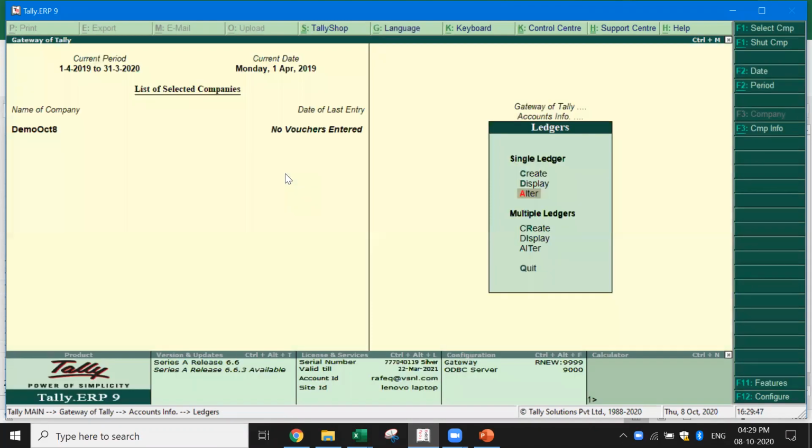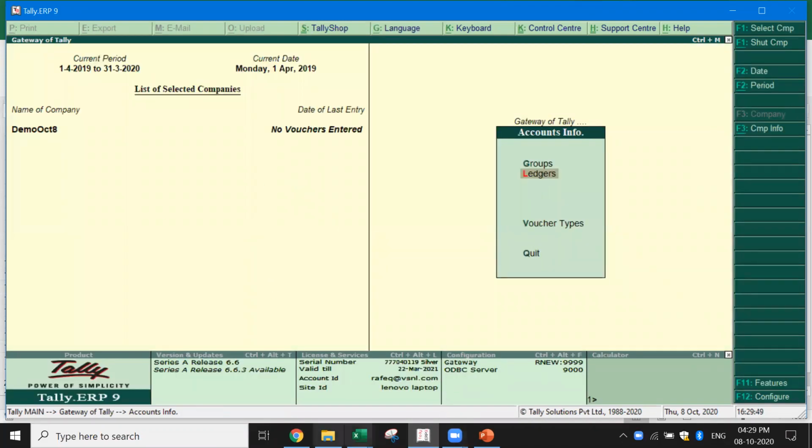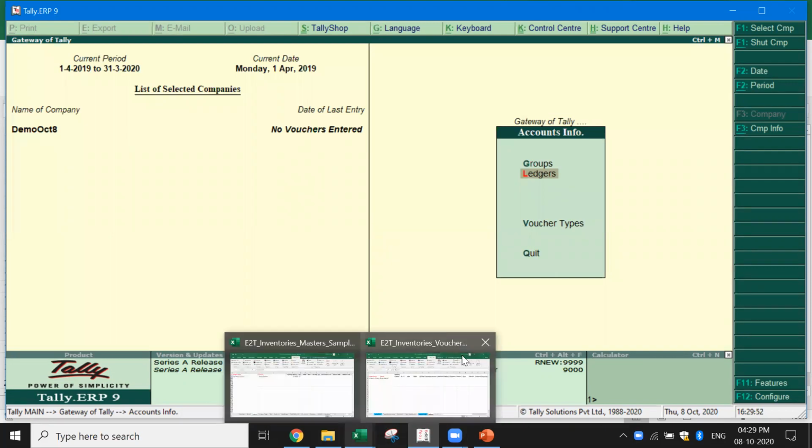Now let me go and import this. I've already imported the transactions. Did we import or we didn't import? I think we didn't import. Yeah, let's go ahead and import this data.